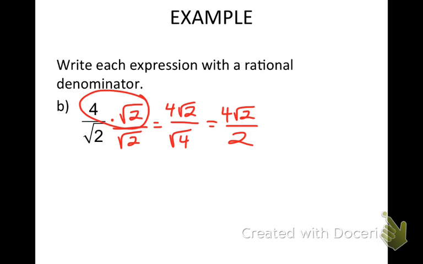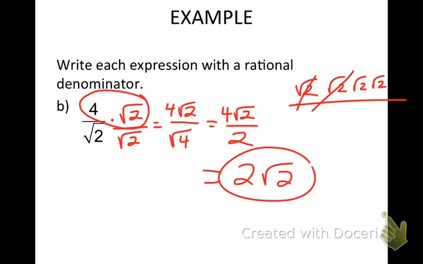Now, think about this. If I physically made 4 square roots of 2, and I were to cut them in half, how many would there be? 2, right? Then I would only be left with 2 square roots of 2. So if I have 4 square root 2 cut in half, my final answer is going to be 2 square roots of 2. 4 divided by 2 is 2.